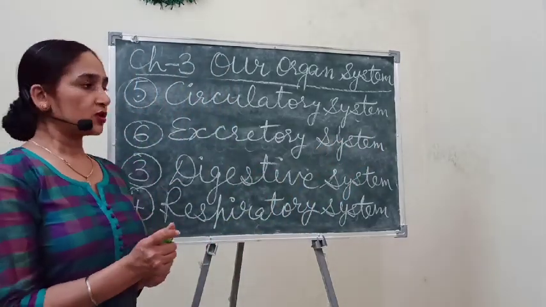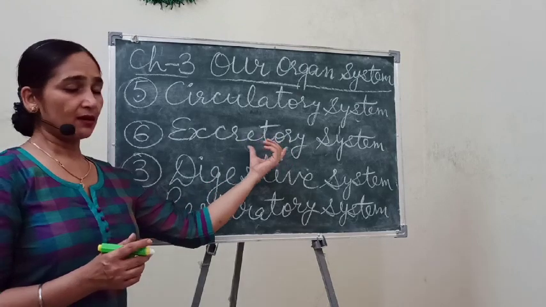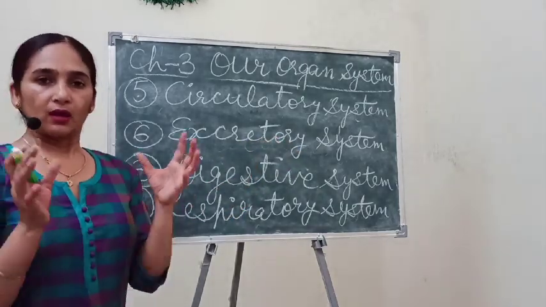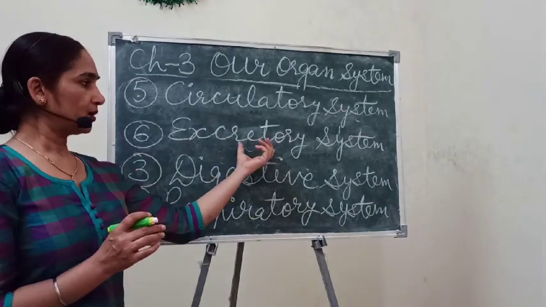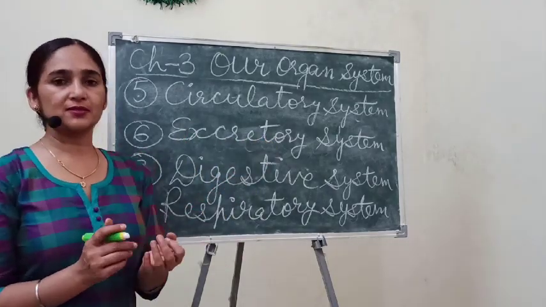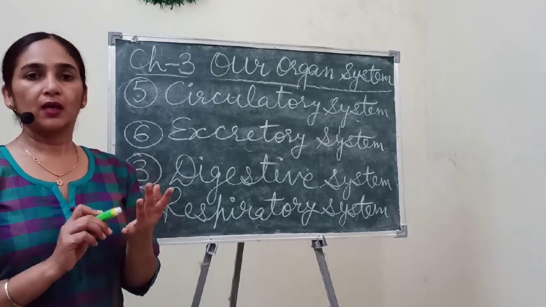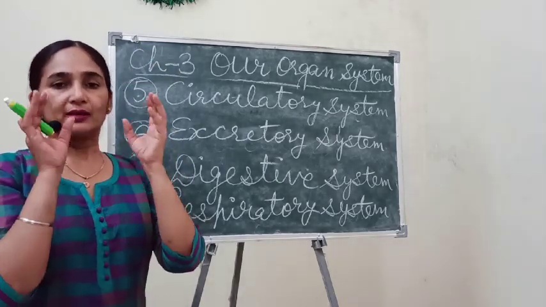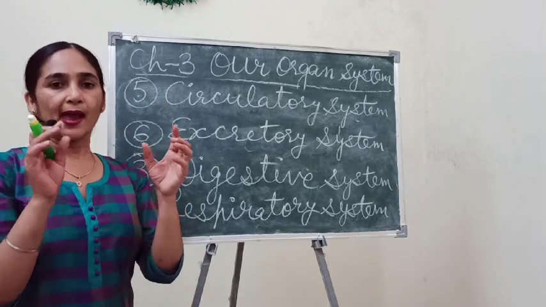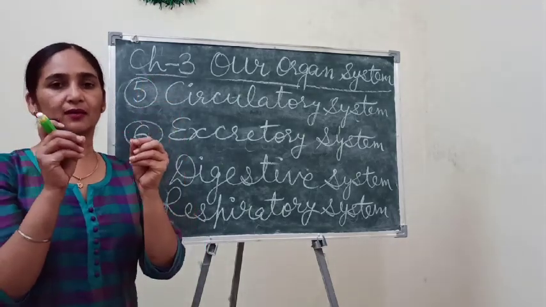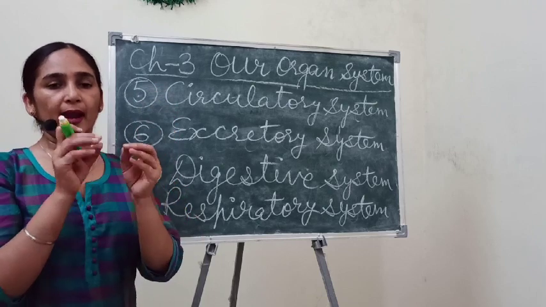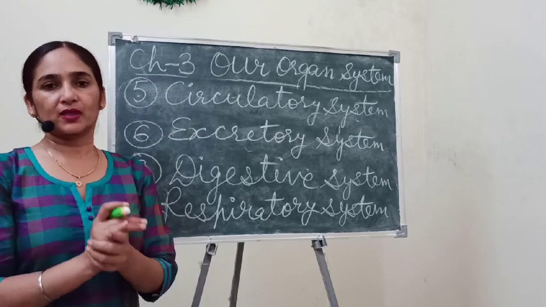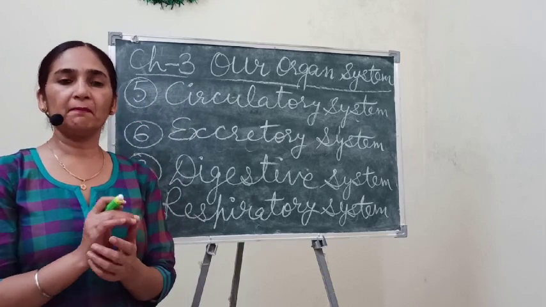The excretory system is also a combination of some organs, because it is an organ system. And what are the organs of this excretory system? A pair of kidneys, pipe-like structures coming out from the kidneys, which are called ureters, and those pipe-like structures combine and join to a bag-like structure which is called the urinary bladder.